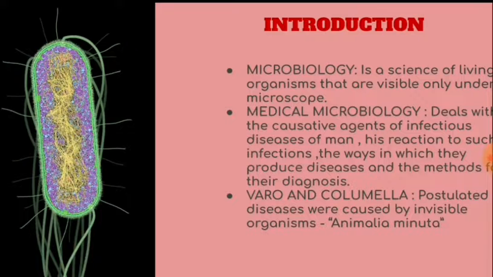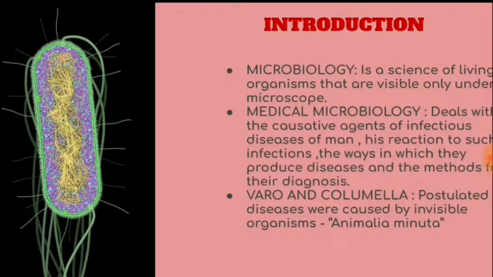So firstly, there is the causative agent which causes infection in man. That is called the infectious microbe. The second point is the reaction which humans show to the infection or the microbial invasion of the human body. And thirdly, it is the different ways the disease is produced when the infection has happened. And the fourth point is the methods for diagnosis. How are you going to find out that this infection has been caused? That method is called diagnosis. So that is called medical microbiology.